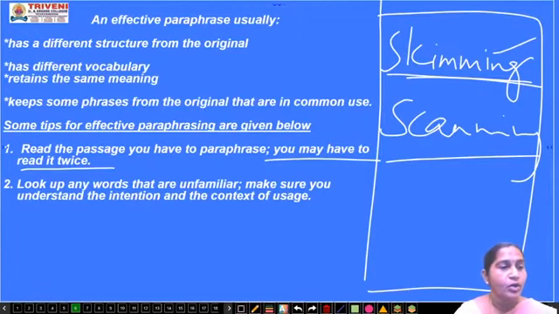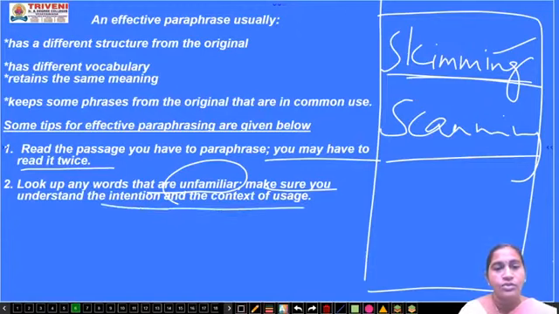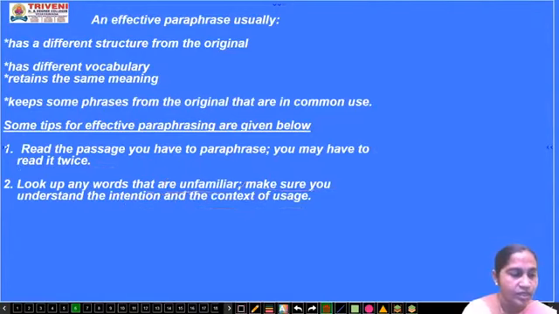Second point is look up any words that are unfamiliar to you. Means you have seen it for the very first time and you don't know the meaning of it, and make sure you understand the intention, what the author wants to tell in that particular context or paragraph.